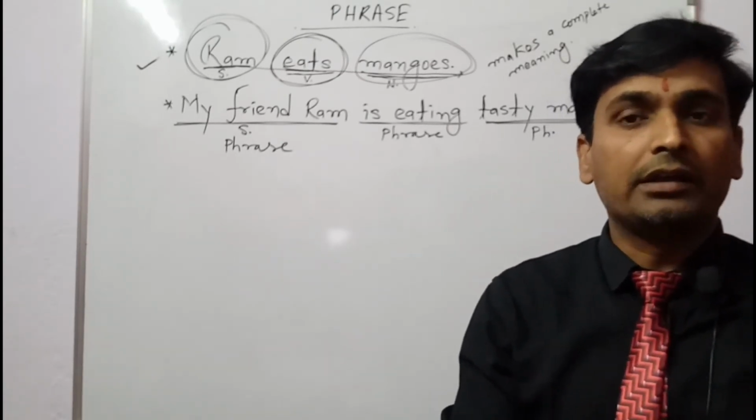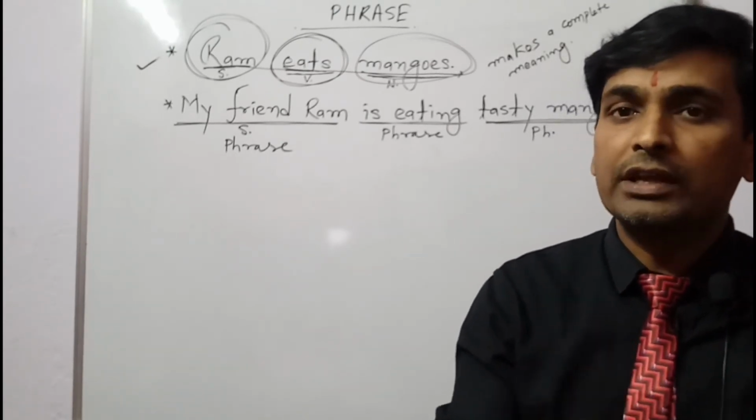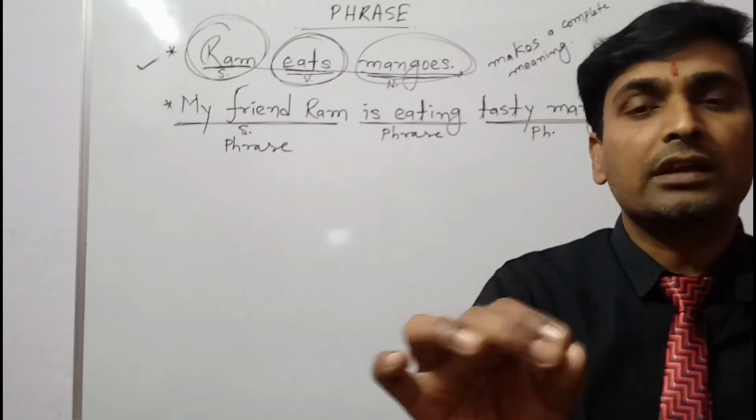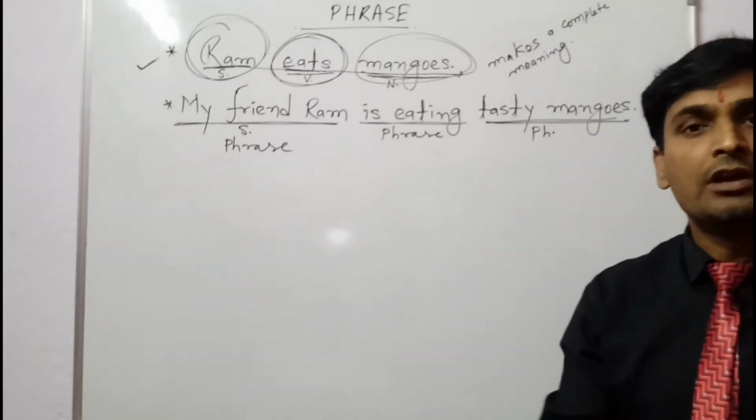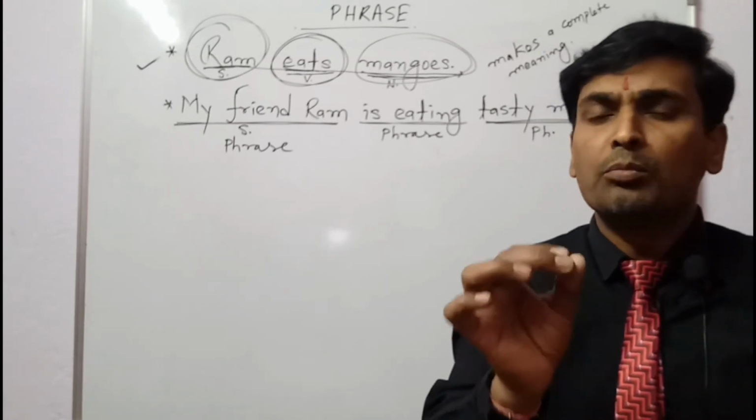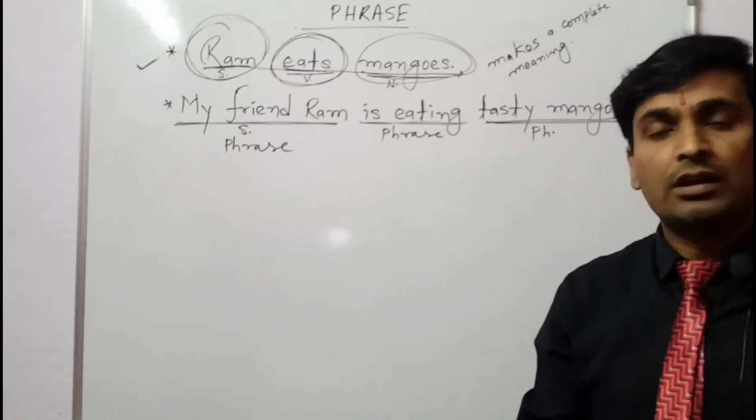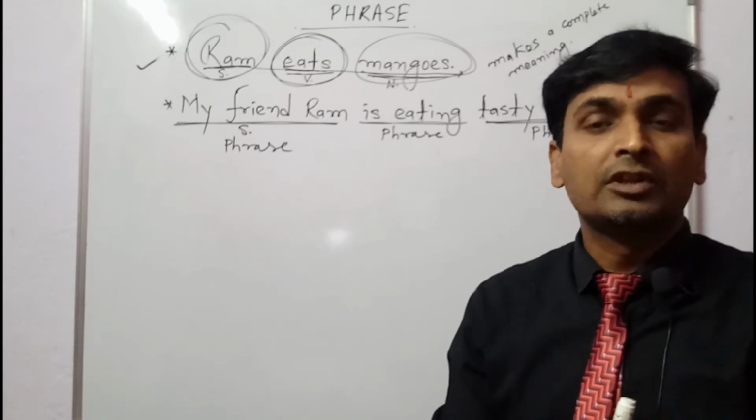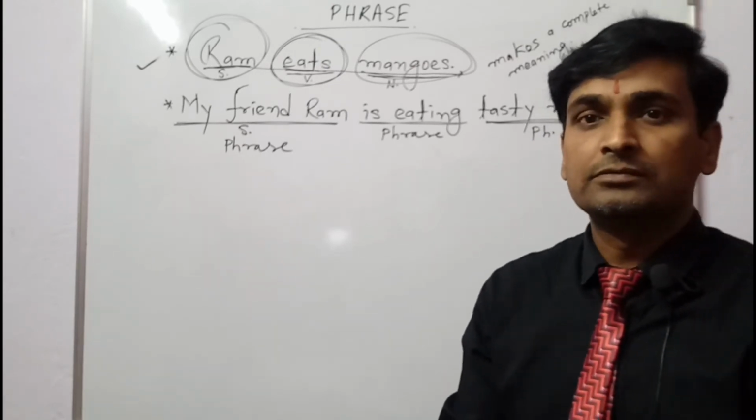Always keep in your mind that a phrase is never of a single word. A phrase is always more than one word. Now the matter comes what? Kinds of phrases.